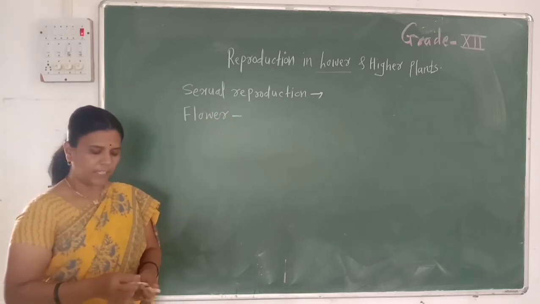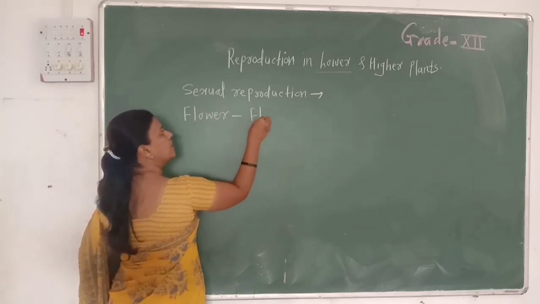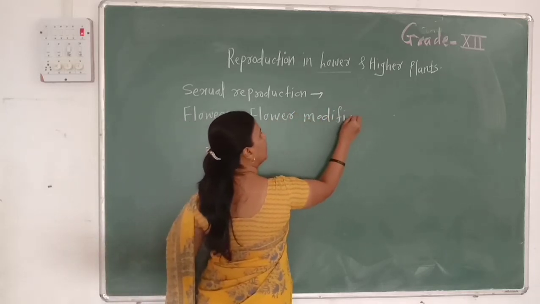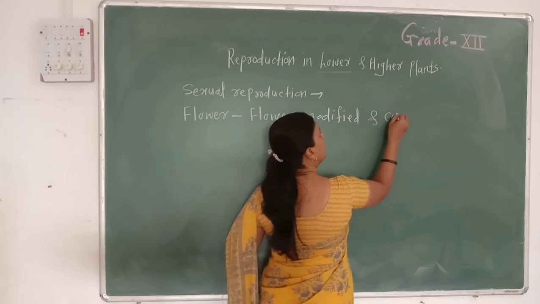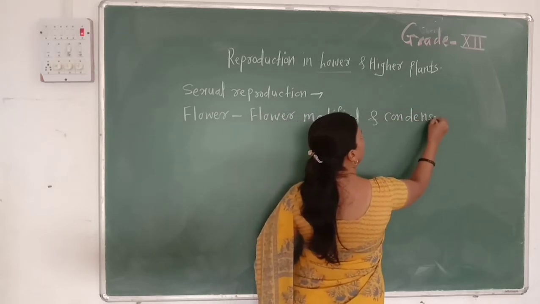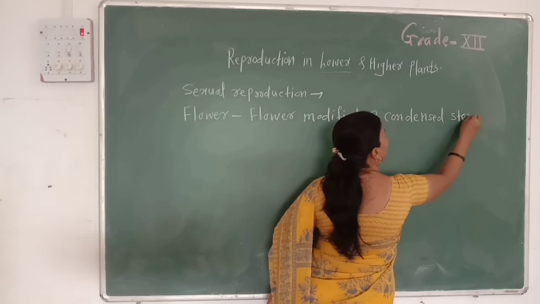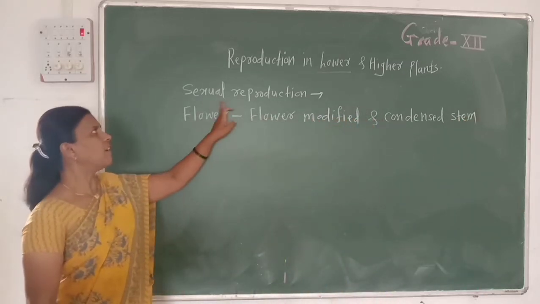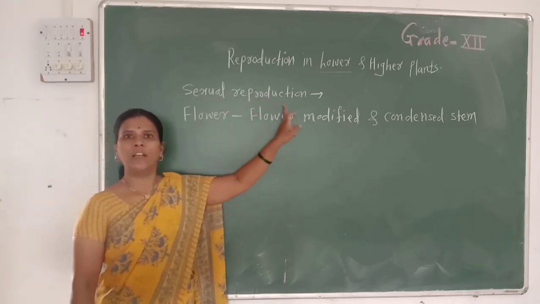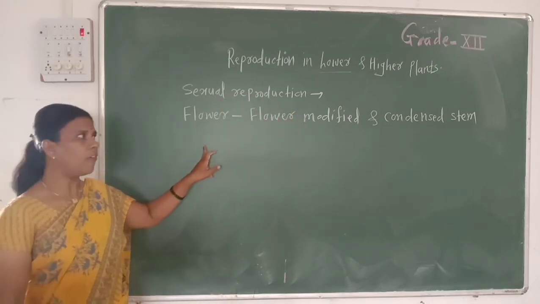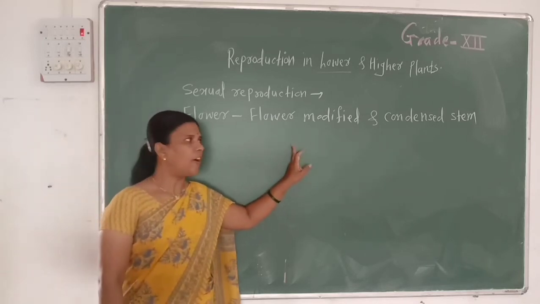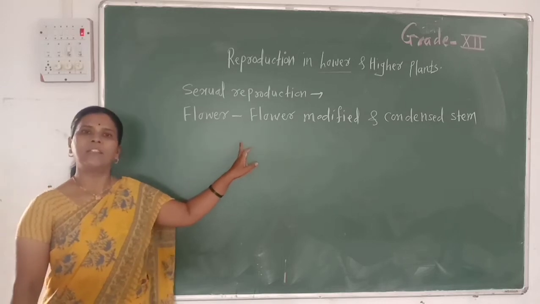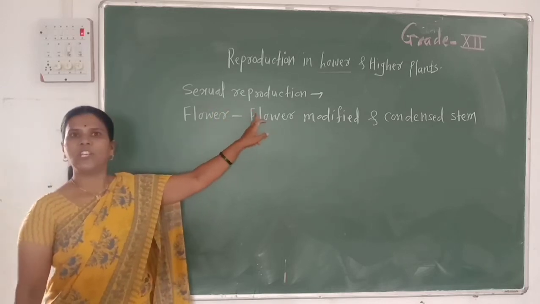So, how do we define a flower? A flower is a modified and condensed stem which is developed by the higher plant, the angiosperm, to perform the main function, that is sexual reproduction.